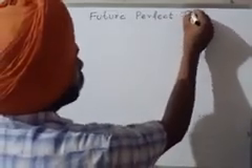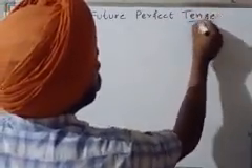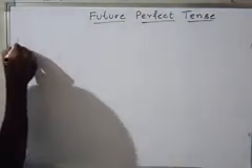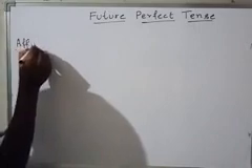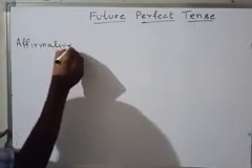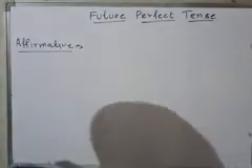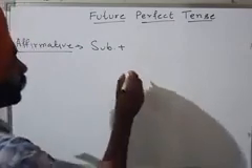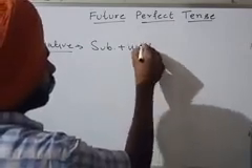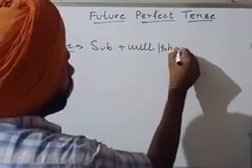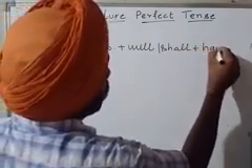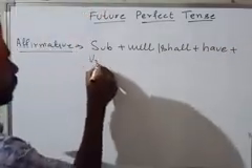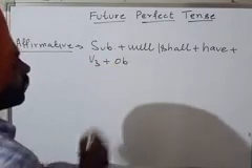Future perfect tense. Okay, the first variation is affirmative. First we use subject, then we use will, shall, plus have, plus verb third, and then the object.